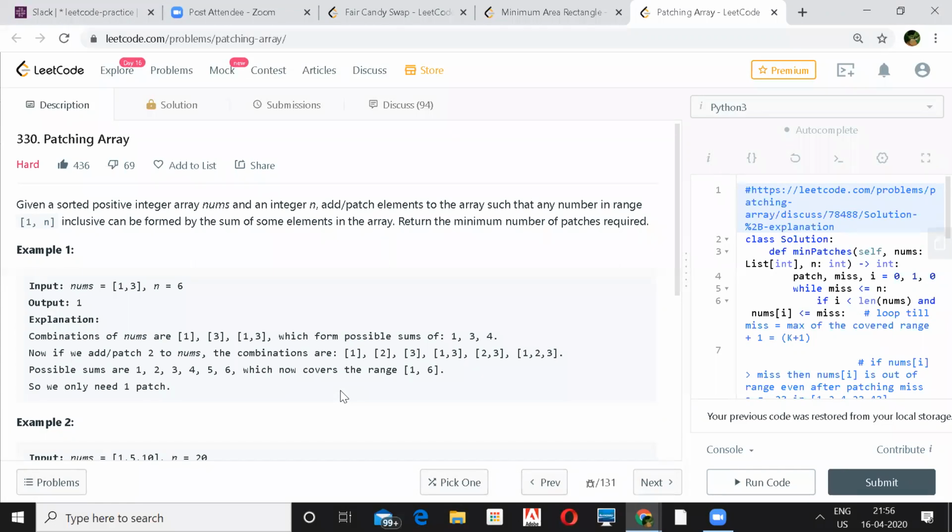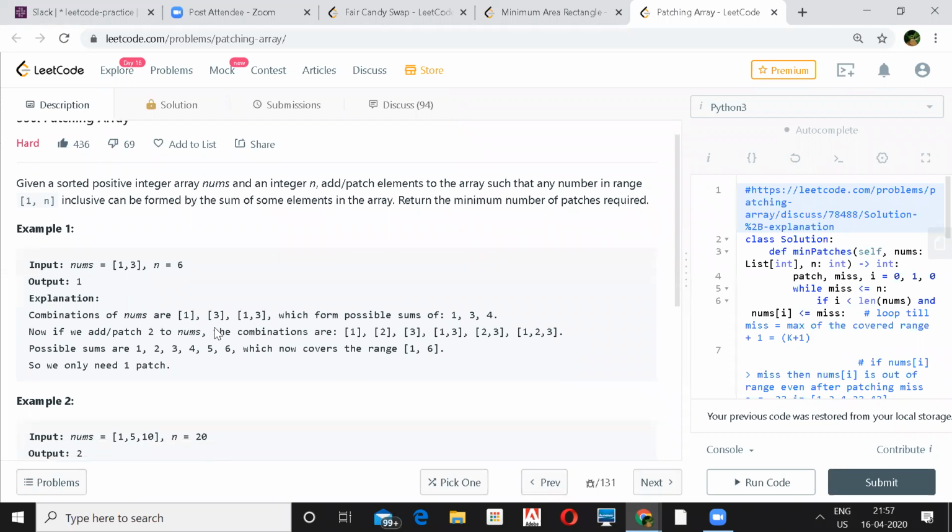Then that would be a maximum combination. No, you shouldn't do it that way. And one more thing: we cannot subtract, right? Like 3 minus 1 is equal to 2. No, it's add. Just add elements.